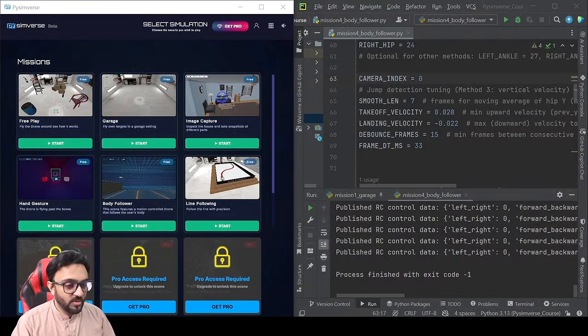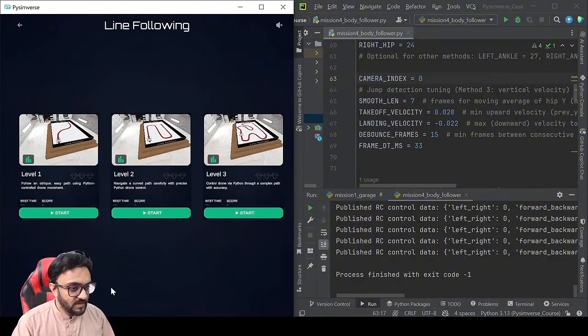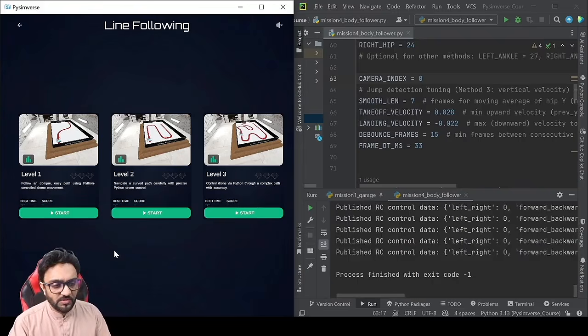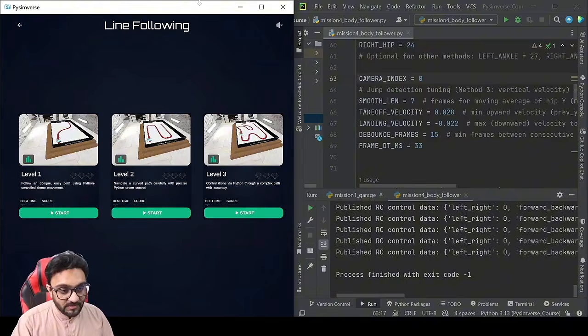So now we are going to go ahead and start with line following. Let's go ahead and click that. Here we have 3 levels. What we will do is write the code for level 1, and you can use the same code for level 2 and 3, but it depends on how good your code is. If you create a good enough code for level 3, that should work with level 1, right? But not vice versa. If level 1 is good, it's not compulsory that it will be able to achieve level 2 or level 3. And at the end of the day, this is all about time, right?